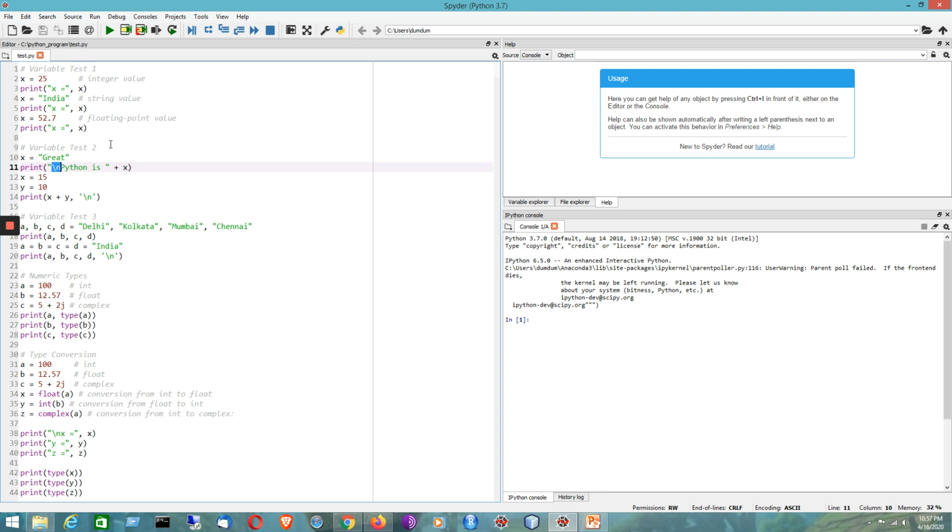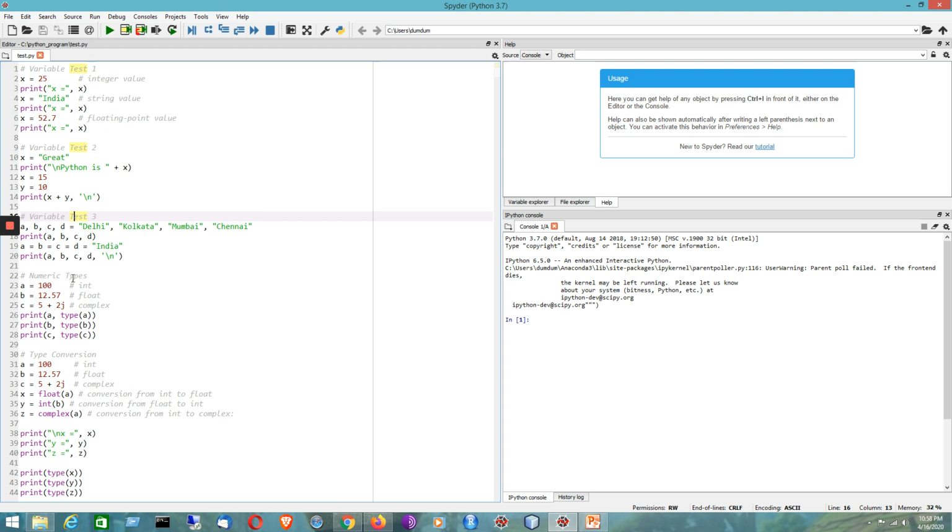Now we can also combine multiple variables together. Here I have four different variables, a, b, c, d, with their respective values: a is Delhi, b is Kolkata, c is Mumbai, d is Chennai. If I print them, they will show the respective values. Similarly, all of the variables can point to the same value, and that can be shown here by using the print method. That is the idea of printing the corresponding variables and showing their values.